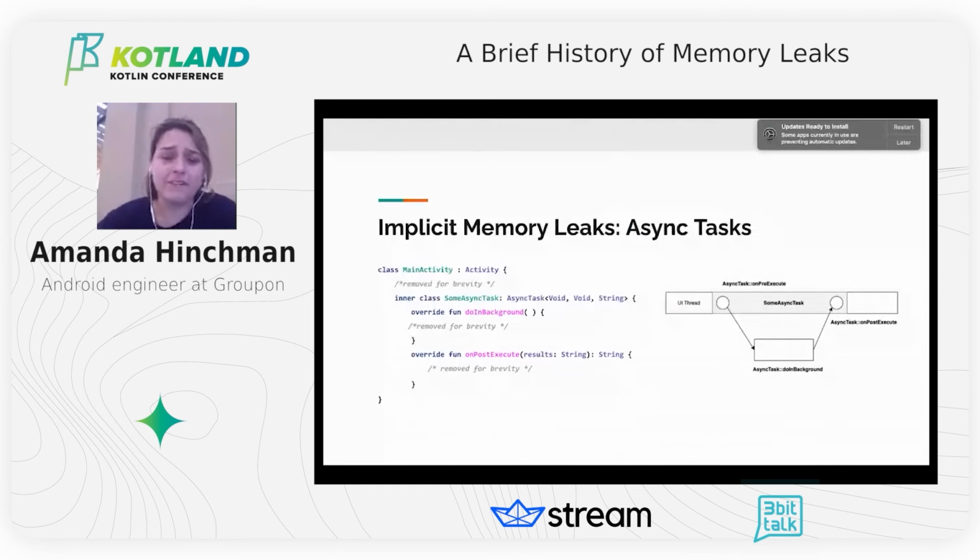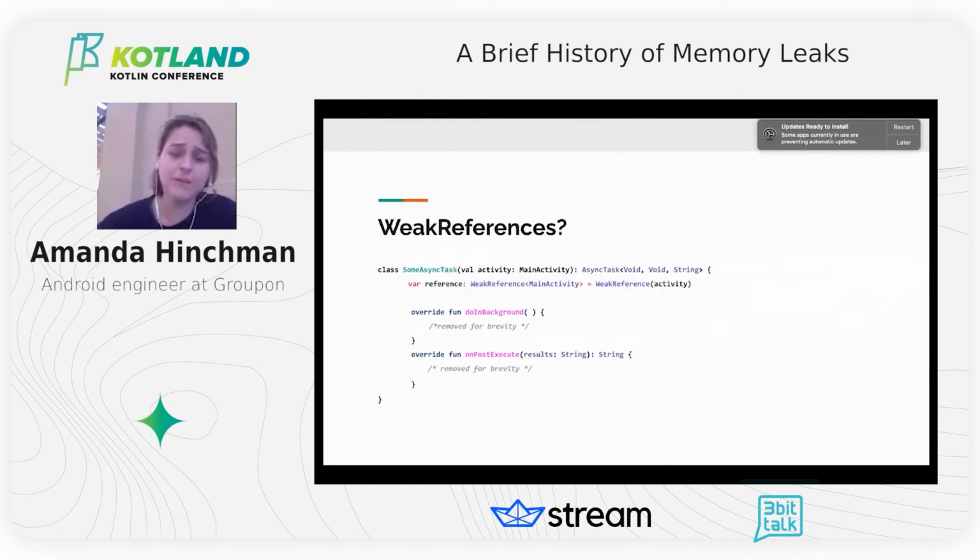Is there any way to fix this? Well, many tutorials over the years have offered the option of using a weak reference to hold an Android UI toolkit component like context or view. This is something that I've seen commonly, even in work code bases in various places as well. Theoretically, when the weak reference is deallocated, the reference to the fragment should also be deallocated, preventing the possibility that the reference is held longer than necessary.